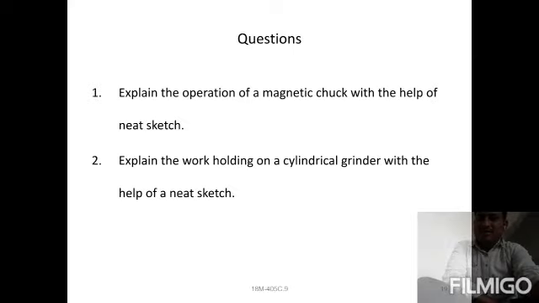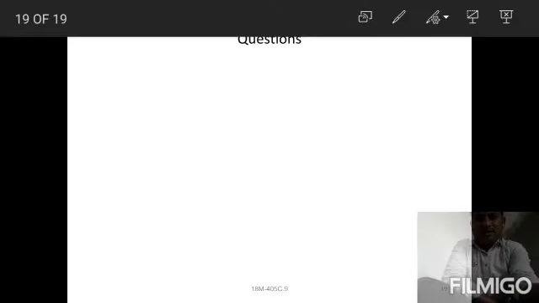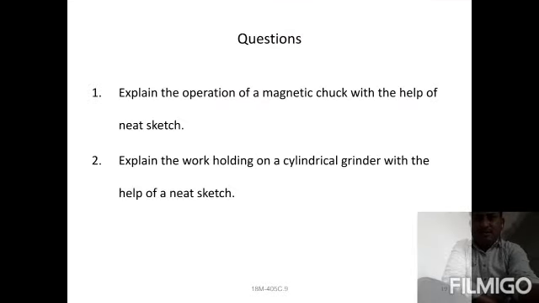Then next, what are the classifications? You can check here the classifications of machine. You can check here, and next one, questions.